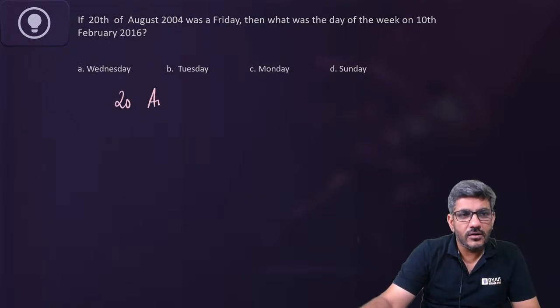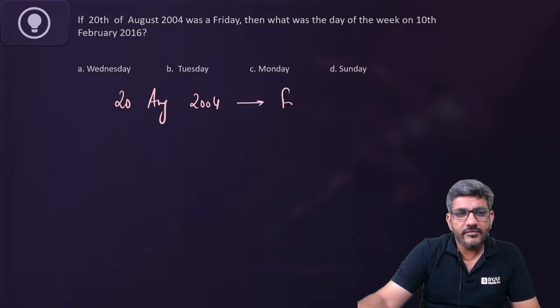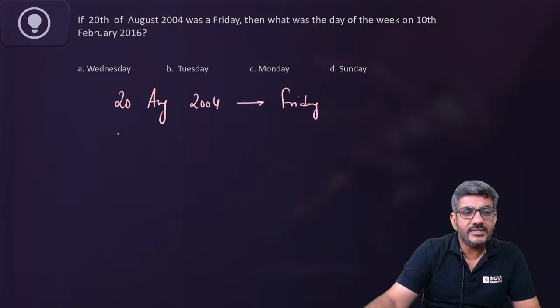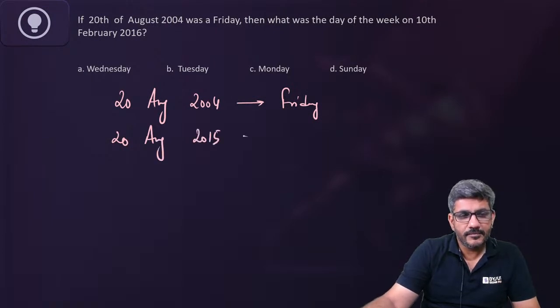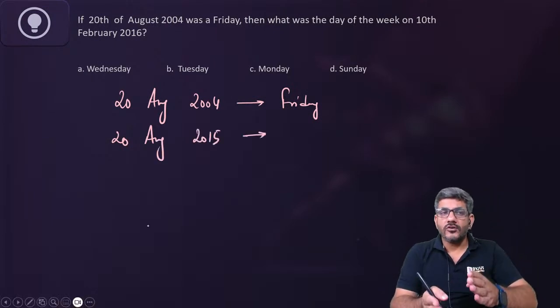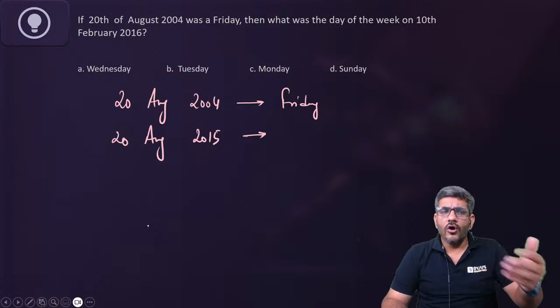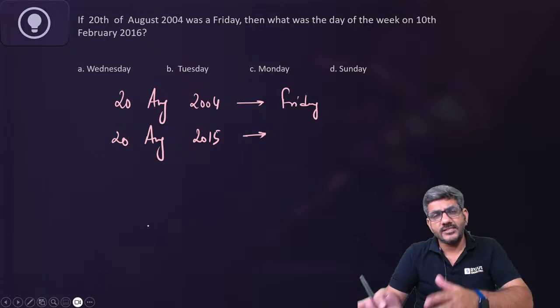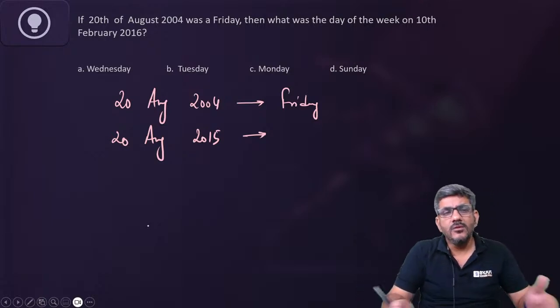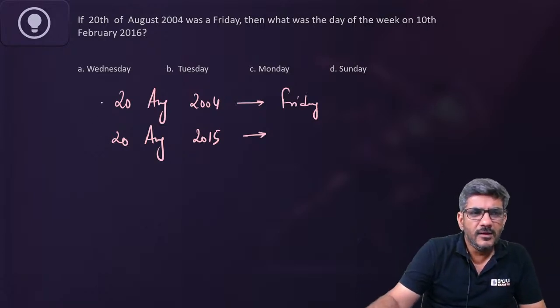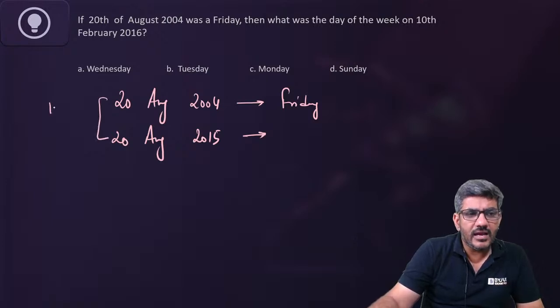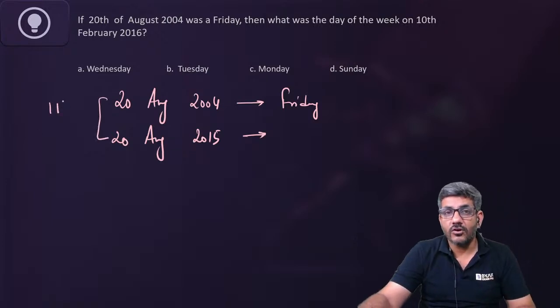So first of all, if 20th of August 2004 was a Friday, let's make the date same. तो पहले मैं 20th of August 2015 निकाल लेता. ठीक है? The 20th of August that appeared before 10th of February 2016. Of course आप 20th of August 2016 निकाल के वापस भी जा सकते हैं. मुझे बेहतर ये लगता है तो मैं ये कर रहा हूं. So between these two dates, I have 11 years. 11 years will have 11 odd days.